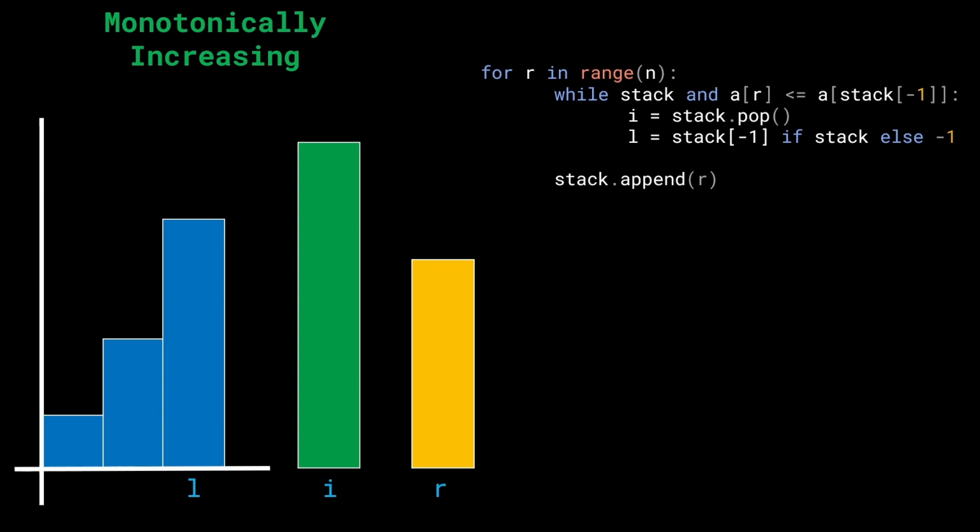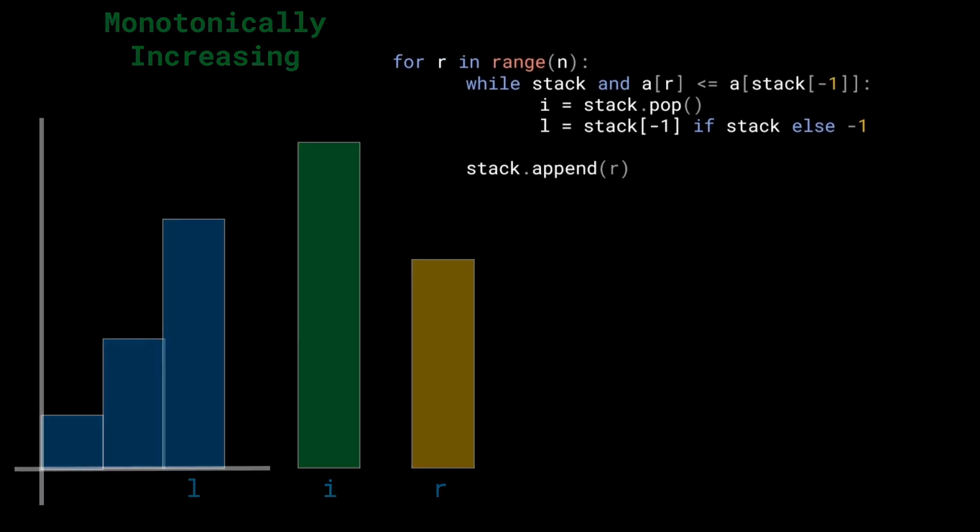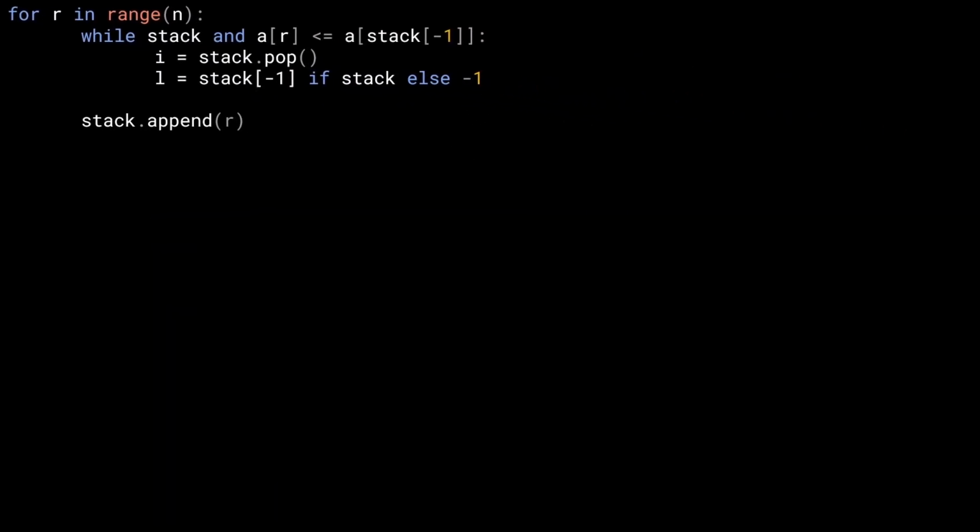We have the L, which is the stack top. We have the I, which is the current element that we just popped out of the stack. And we have R that we're iterating over. So now that we have L, I, and R, what can we do? Let's go ahead and write this down a bit more cleanly.